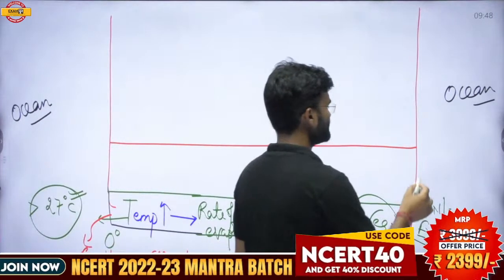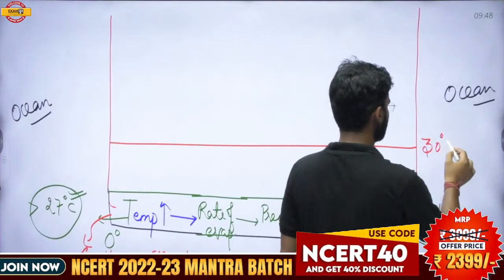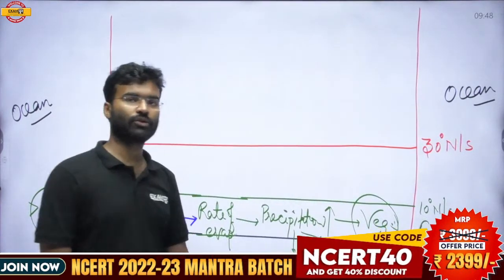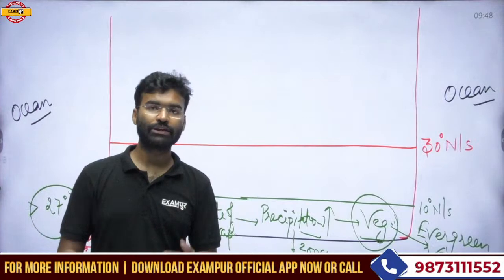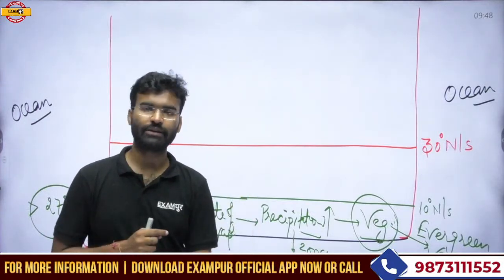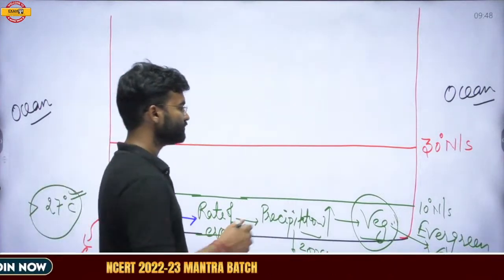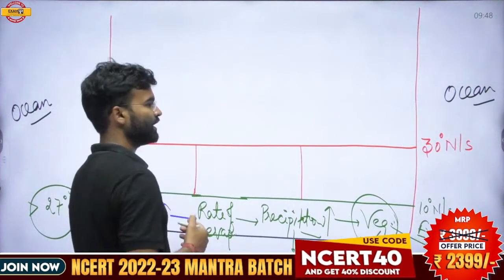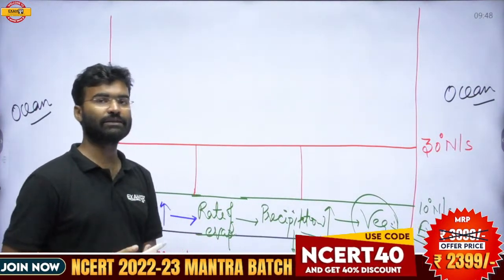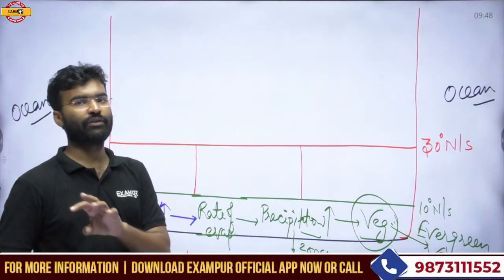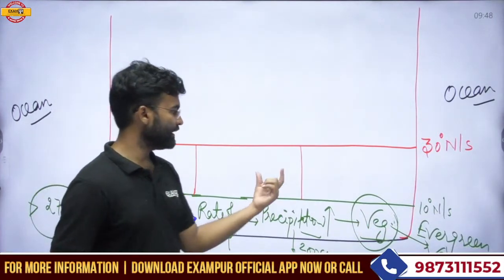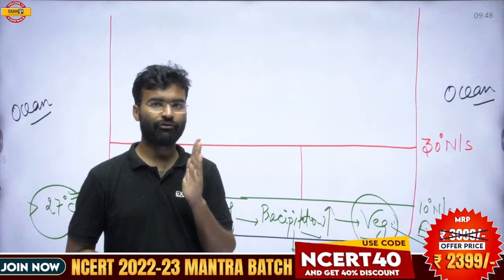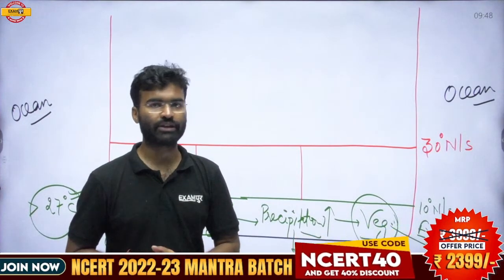The area that extends between 10° and 30° north and south. The part of the continent that extends between the latitudes of 10° and 30° north and south experiences a dry season as well as a wet season, because in this zone the solar radiation does not fall with the same intensity throughout the year.